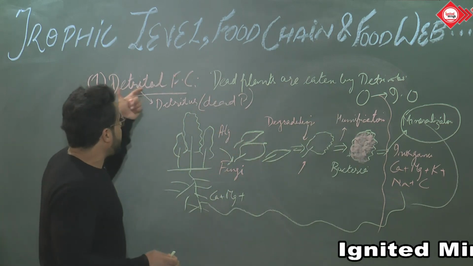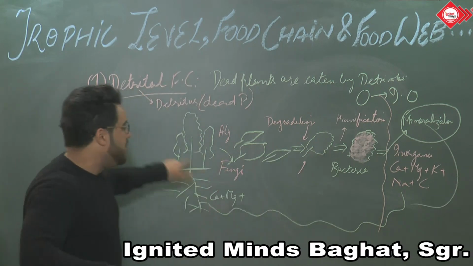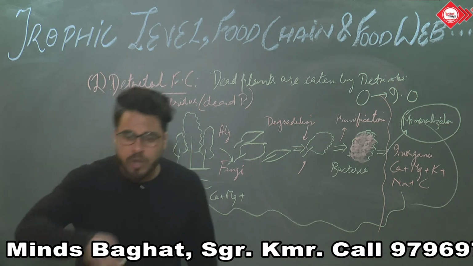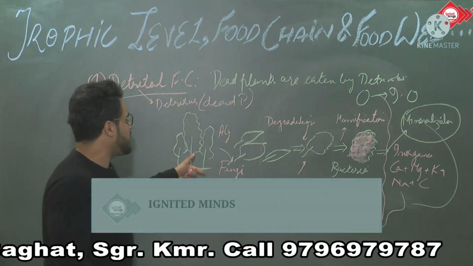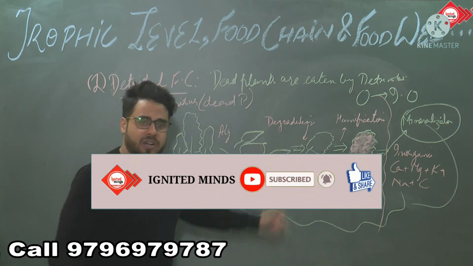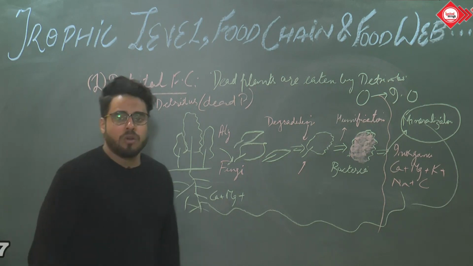And if you talk about the detritus food chain, here dead plants are eaten by detritivores, and it is more commonly found in the forest ecosystem, whereby the number of trees is more, and they require more inorganic substances, and these inorganic substances are supplied by the decomposition process which is carried out by the detritus material. So it was all about food chain, food web and trophic levels.